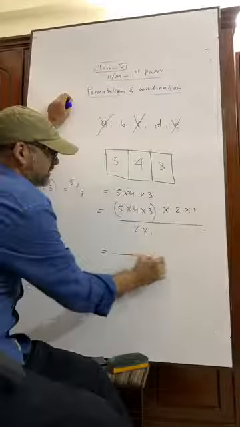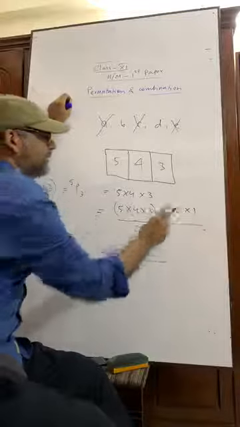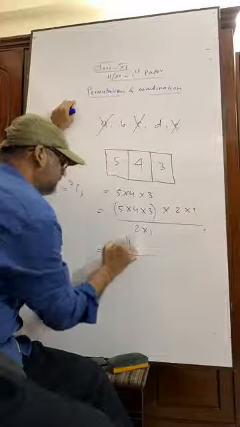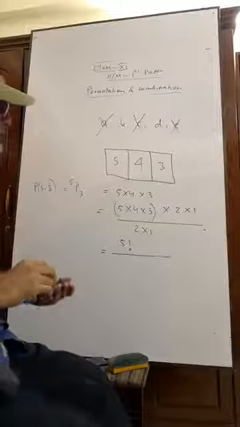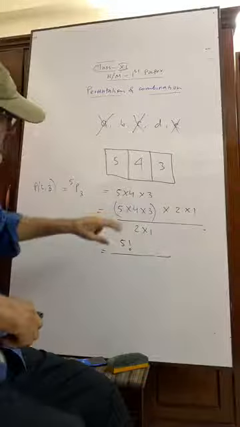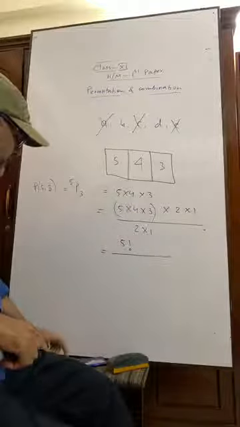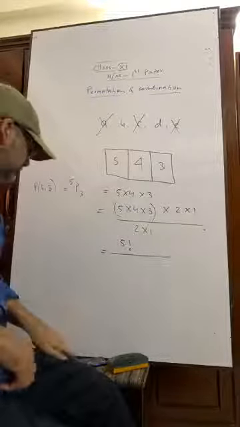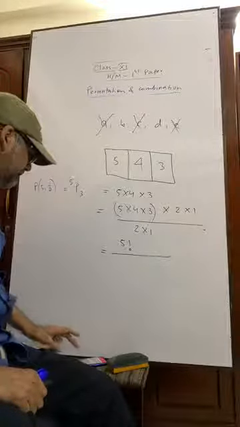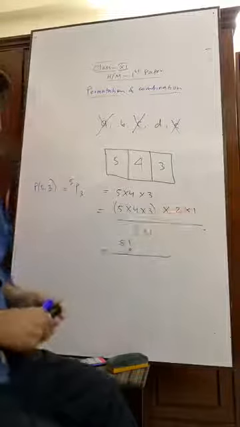That equals what? 5, 4, 3, 2, 1. What is meant by this? It is 5 factorial. Please try to understand: 5, 4, 3, 2, 1 means 5 factorial.